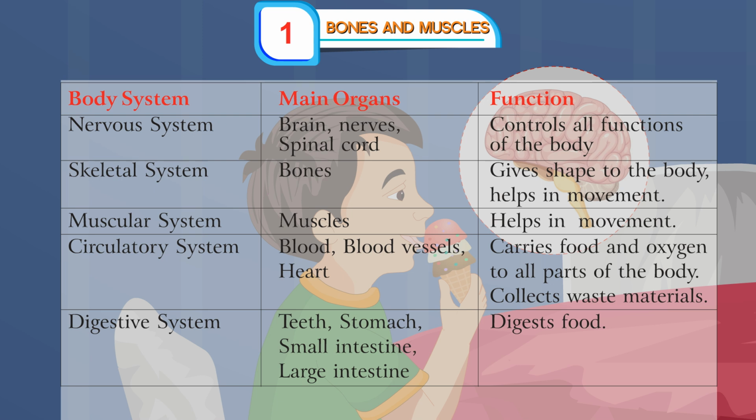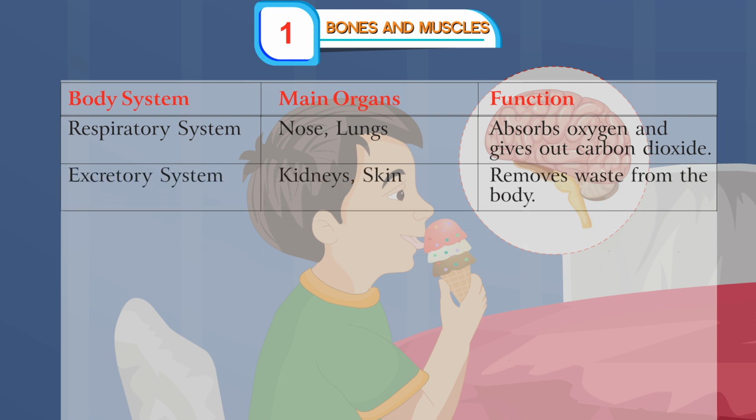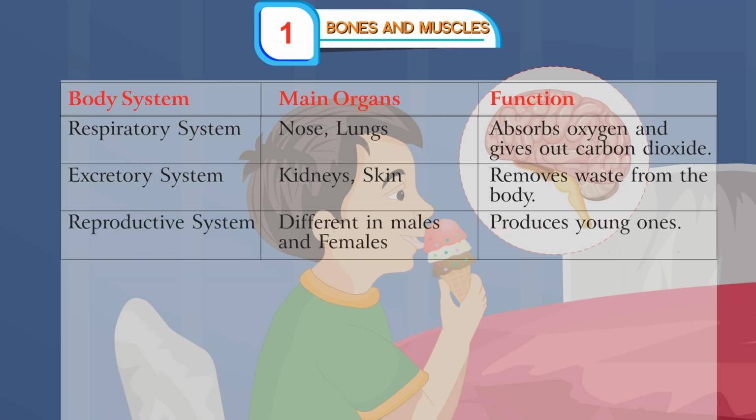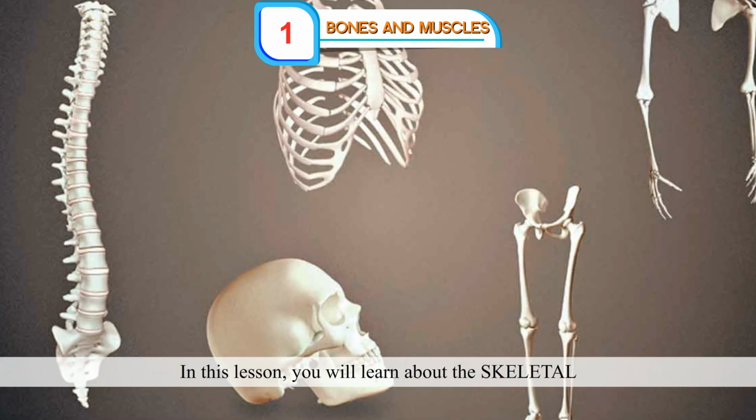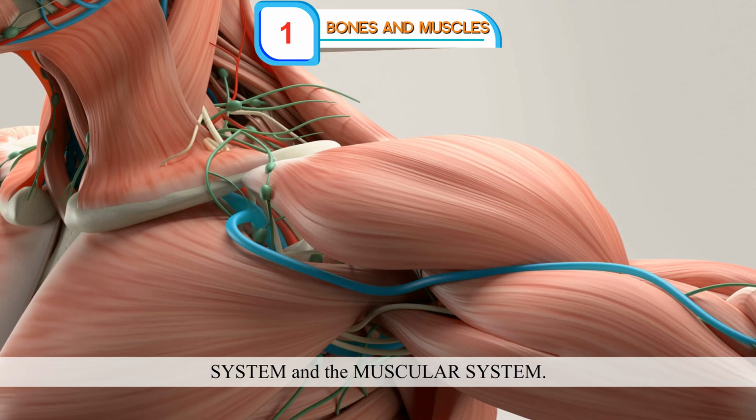Digestive system: teeth, stomach, small intestine, large intestine; digests food. Respiratory system: nose, lungs; absorbs oxygen and gives out carbon dioxide. Excretory system: kidneys, skin; removes waste from the body. Reproductive system: different in males and females; produces young ones. In this lesson, you will learn about the skeletal system and the muscular system.